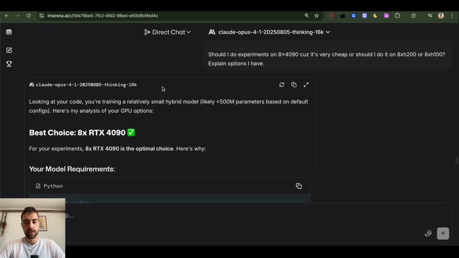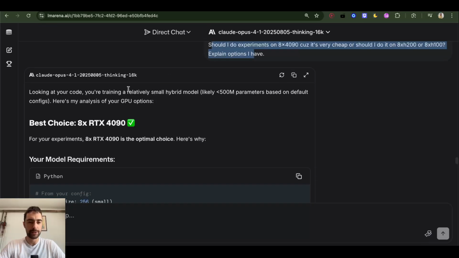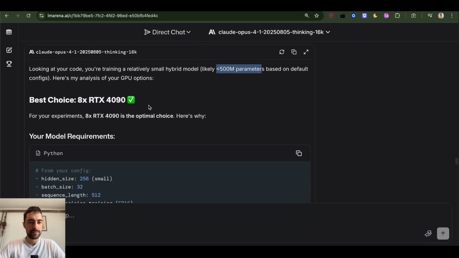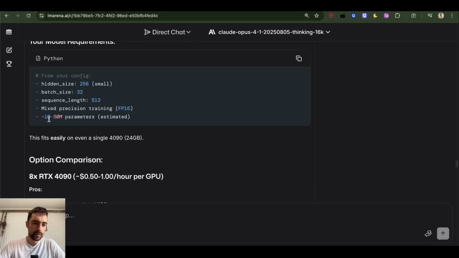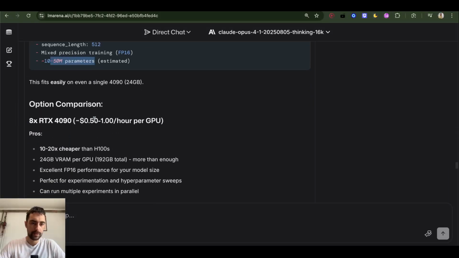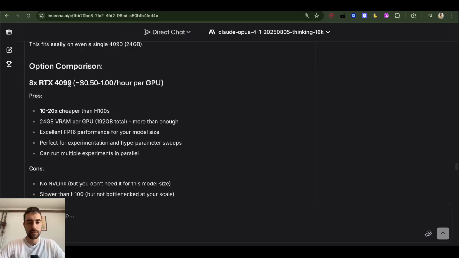So I asked Claude Opus what I should use, and for this model it recommends just staying at 4090 because it's a sub 500 million parameter model. We just have 30 million parameters, 10 to 50 million. It fits easily on 4090. You see, it thinks it's 50 cents per hour, but it's actually just 19 cents. It's less than 20 cents per hour if you go spot billing.